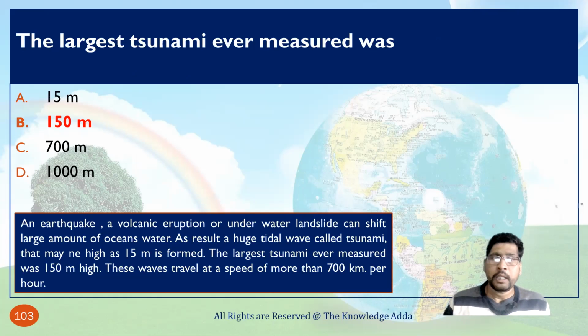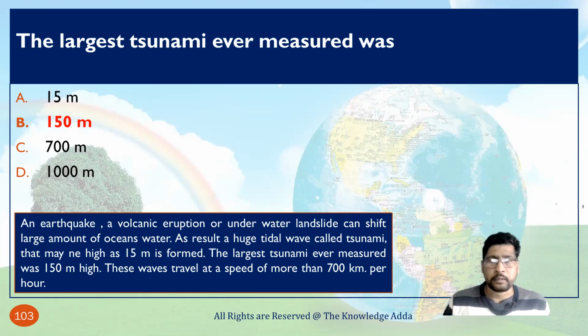As a result, a huge tidal wave called a tsunami, which may be as high as 50 meters, forms. The largest tsunami ever measured was 150 meters in height, and these waves travel at a speed of more than 700 kilometers per hour.